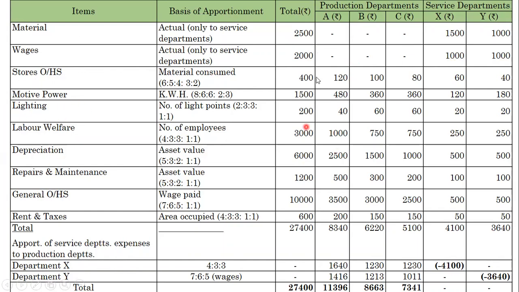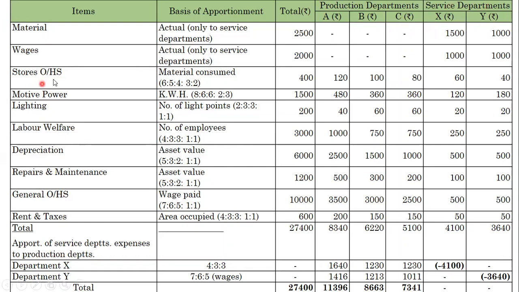You know very well how we have to make the table. Then you provide all expenses here. Then apportionment of expenses. What is the base we have used? Basis of apportionment should be shown here. Then next is the total column, then the production departments. After the production departments, you have to make the service departments.